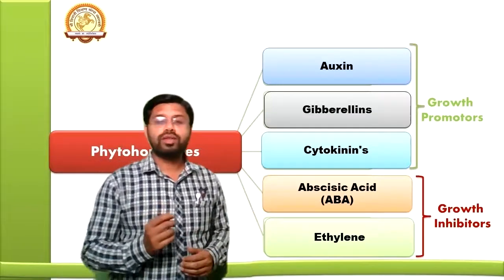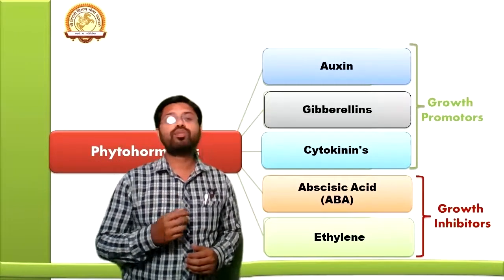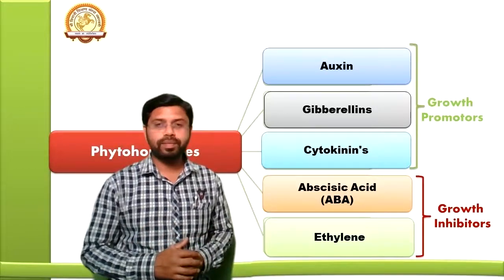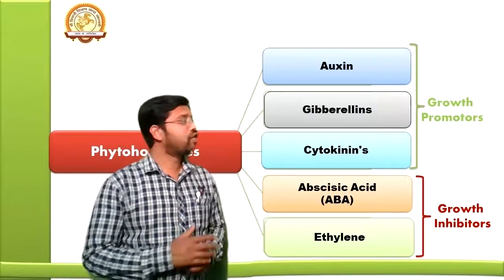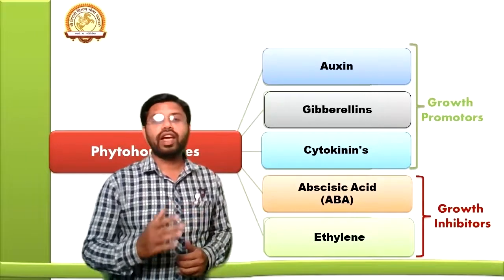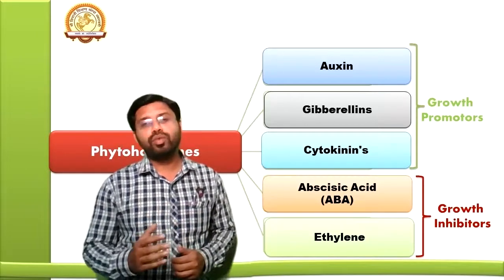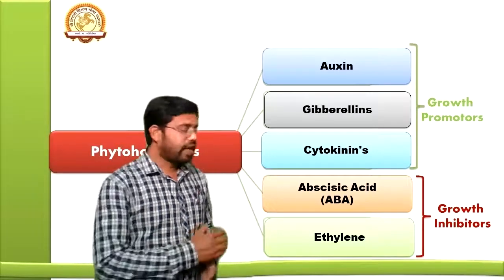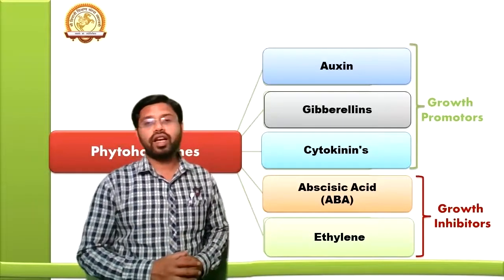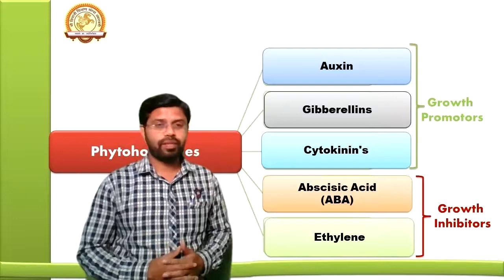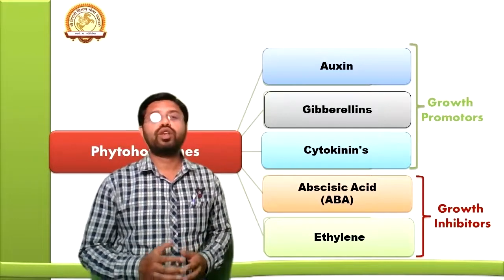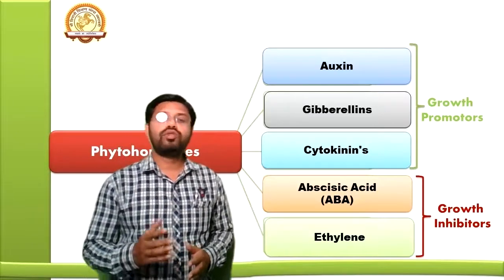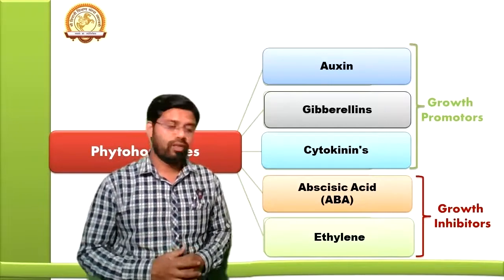The growth promoters means the hormones which always promote the growth and which are responsible for growth and development. And the first ones are auxin, gibberellin, and cytokinin. So these 3 hormones are the growth promoter hormones, while abscisic acid and ethylene are the growth inhibitors, which inhibit the growth of a plant. Sometimes the inhibition process is also important for growth and development.